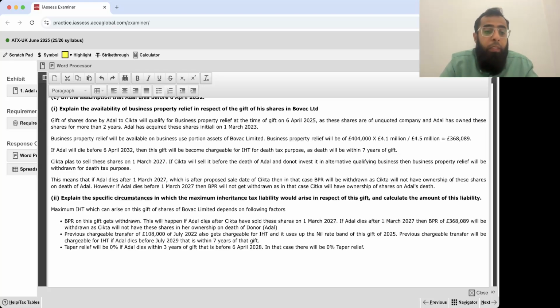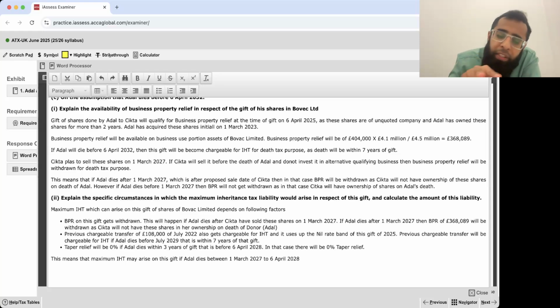I will repeat it. This means that maximum IHT may arise on this gift if Adil dies between 1st March 2027 to 6th April 2028.